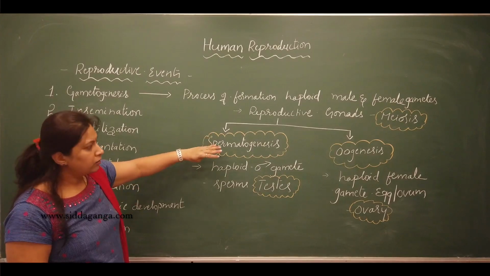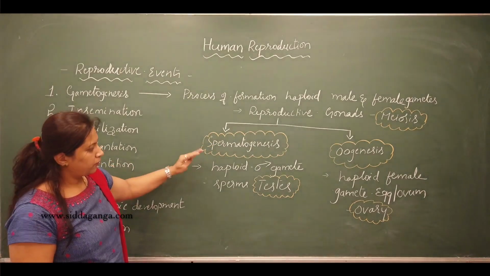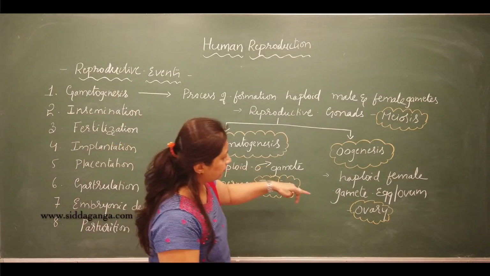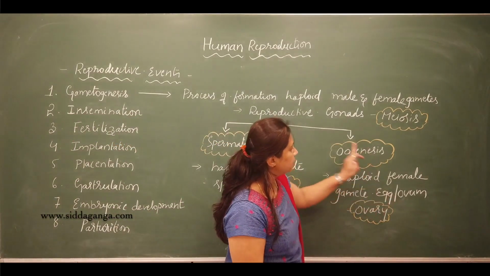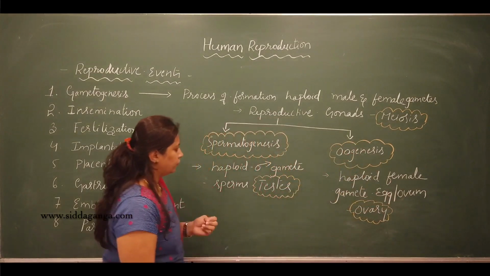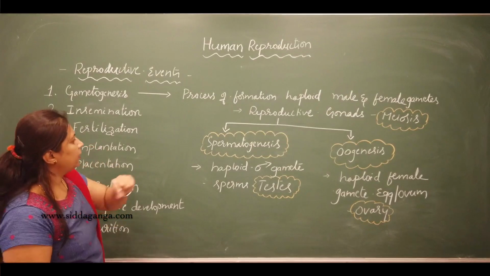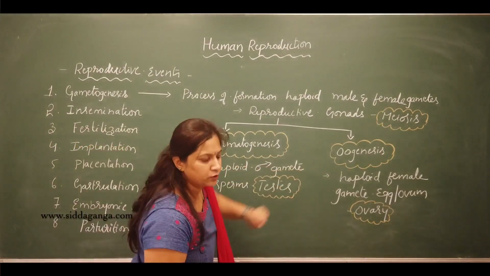So gametogenesis is the formation of the haploid male and the female gametes. In males it is called spermatogenesis, the process of formation of sperms, and the formation of the female gamete is called oogenesis. Okay, so this is gametogenesis, spermatogenesis and oogenesis.